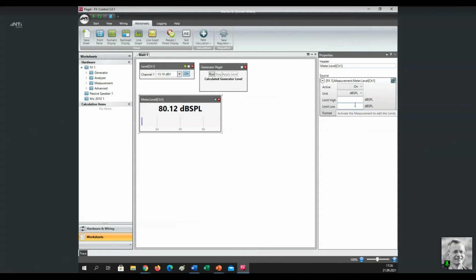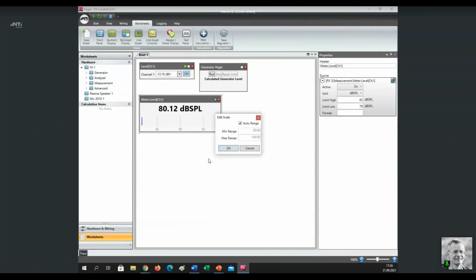Now let us say we want to make sure that in a practical application, the measured level is always between 78 and 82 dB SPL. So these are the low and the high limits that shall be applied on our measurement, on our test run.